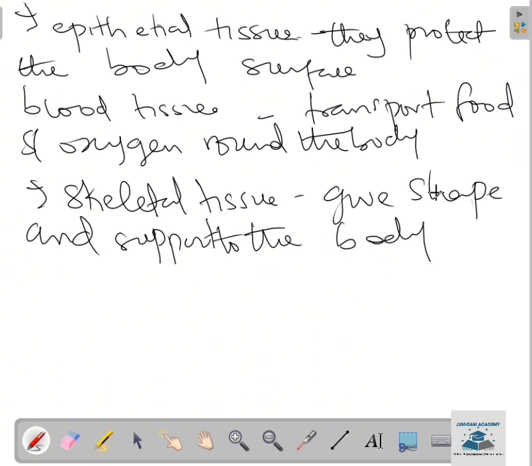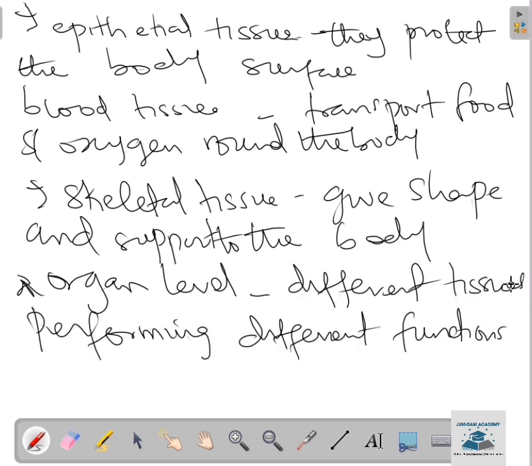Without wasting time, we move to the third level of organization, that is the organ level. An organ is a collection of different tissues that perform different functions. Don't forget, tissues are a collection of similar cells that perform similar function, but organs are a collection of different tissues, and they also perform different functions.